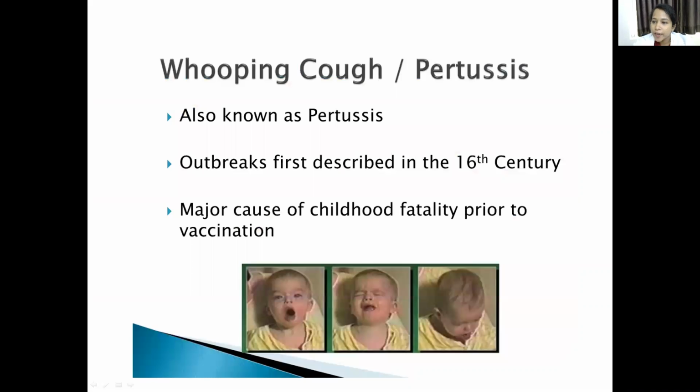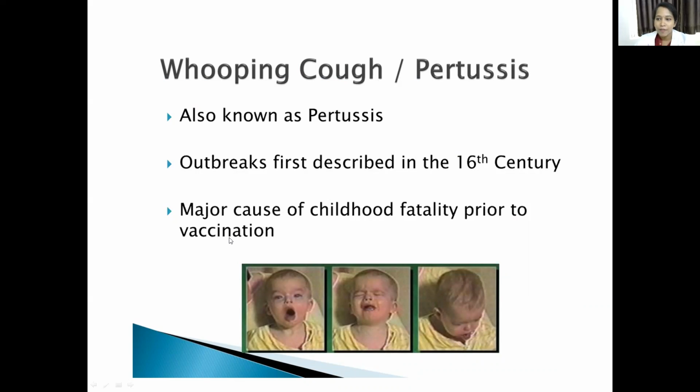Coming to Bordetella pertussis, it causes whooping cough. The first outbreak was seen in the 16th century, and it was the major cause of childhood fatality before vaccination.